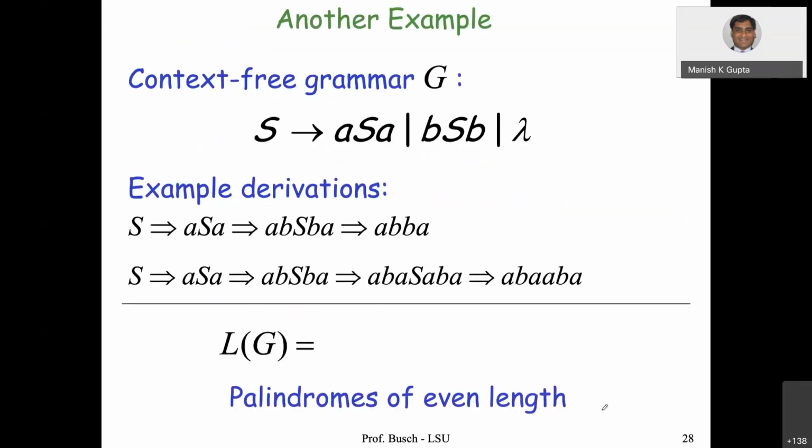Here is another example. Now you see there are 3 production rules. One is S going to ASA, second production rule is S going to BSB, and third production rule is S going to lambda. So what are the example derivations that we can get? From S, we can use ASA, and again we have 2 choices here. Either we start with this derivation and then use S again with this one, or we use this one. So we can get this kind of a string, or we can get this kind of a string.